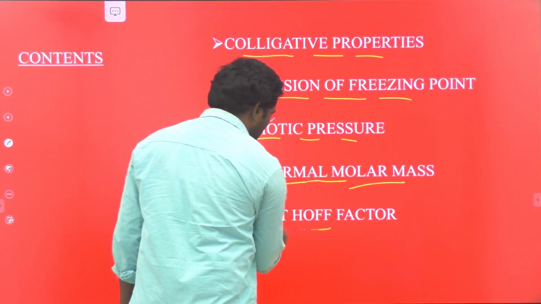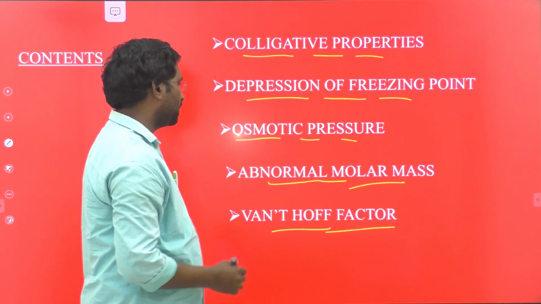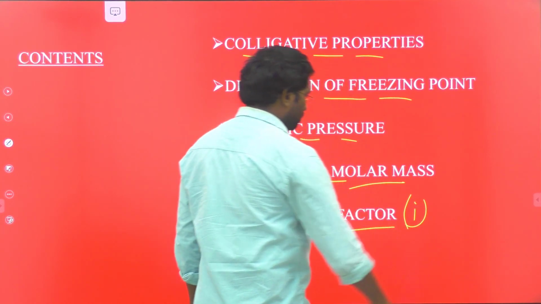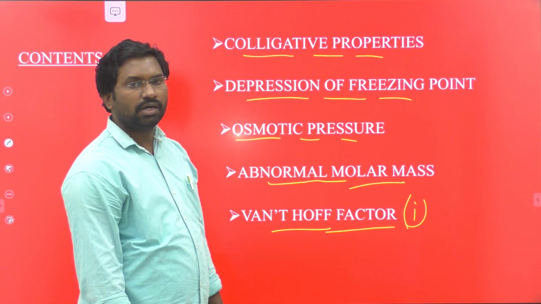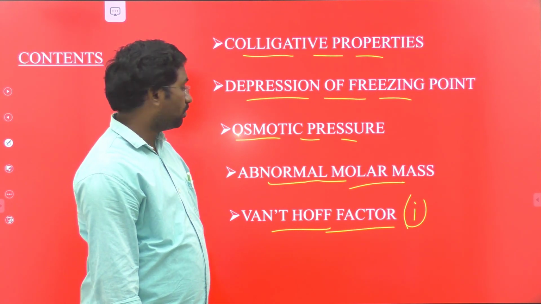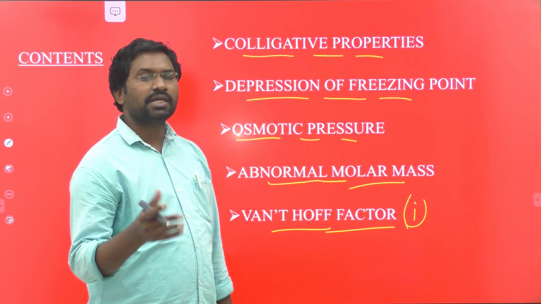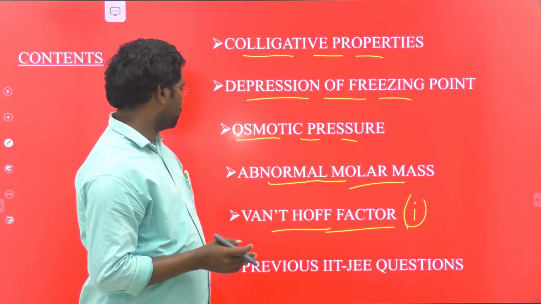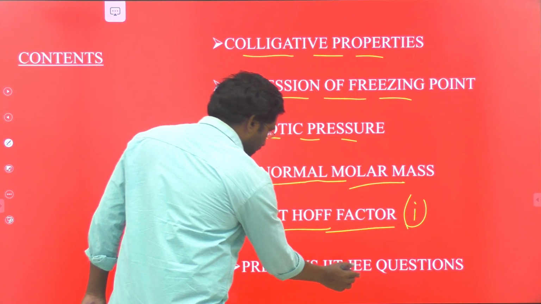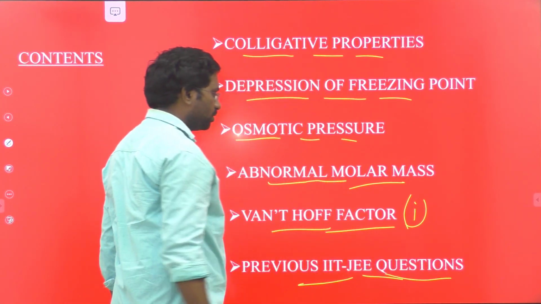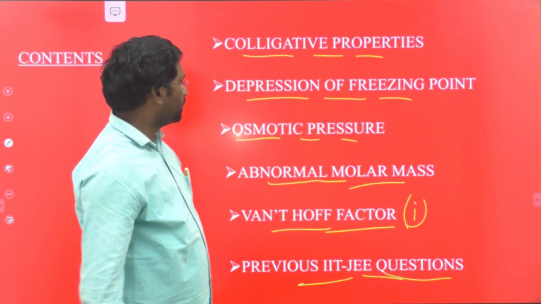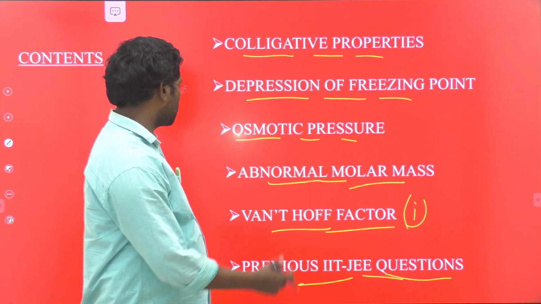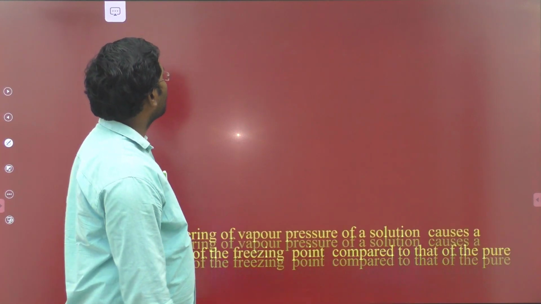And finally, the van't Hoff factor. What is meant by the van't Hoff factor? The van't Hoff factor is denoted by the symbol i. It was proposed by the scientist van't Hoff, and it is used to calculate the extent of association or dissociation. And finally, some previous IIT JEE questions regarding these two colligative properties and the van't Hoff factor, that is, depression of freezing point, osmotic pressure and the van't Hoff factor.